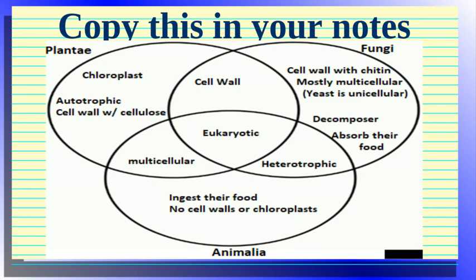Plants and animals are both multicellular. Fungi and animals are both heterotrophs. Fungi and plants both have cell walls, even though they're kind of different. And then they all are eukaryotes, with eukaryotic cells, because they are all in the domain Eukarya.